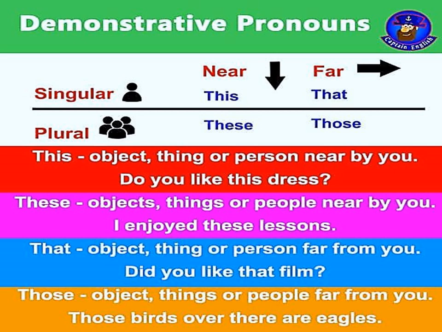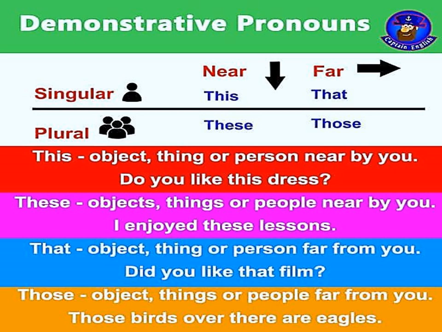In the same way, if something is far away from you, you call it that pen. So, the pen is not near to you. It's somewhere in the next room or far away from you. So, use the demonstrative pronoun that pen. If it's plural, those pens. The pens which are far away from you, and in plural number, those pens.